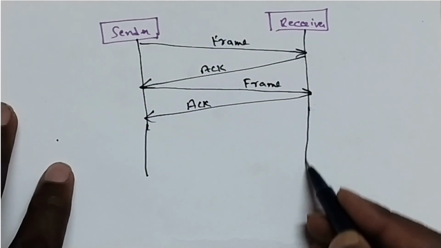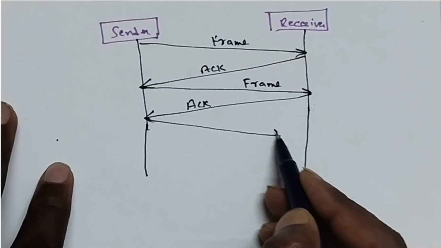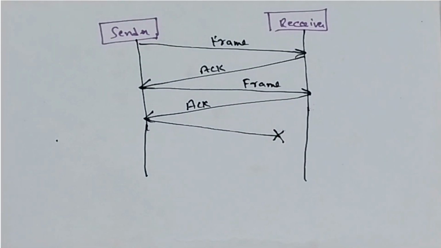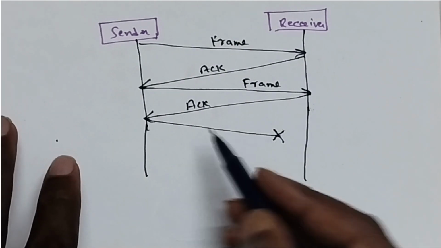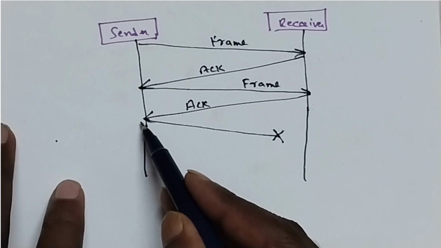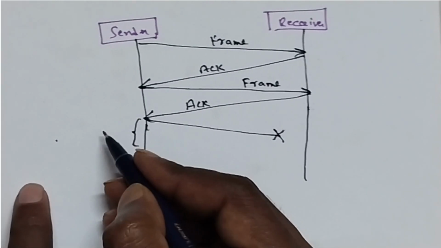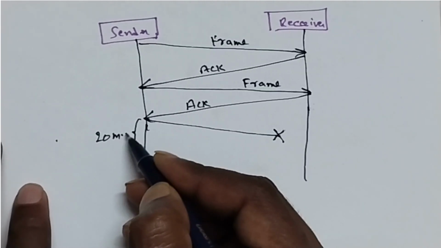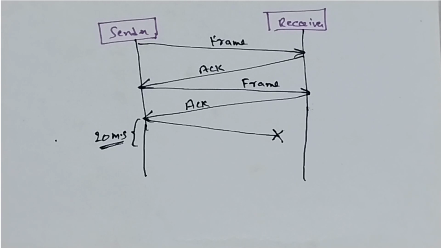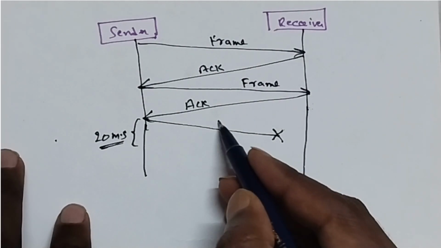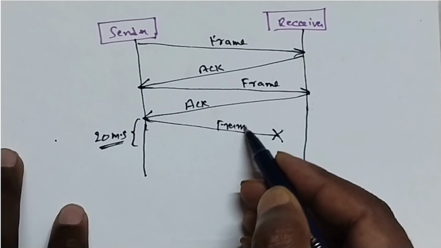Next, again the sender sends a frame, but unfortunately it failed. Then what has to be done? The sender will wait for the acknowledgement for some particular time, up to 20 milliseconds, but the receiver never sends the acknowledgement, because the receiver did not receive frame 3.